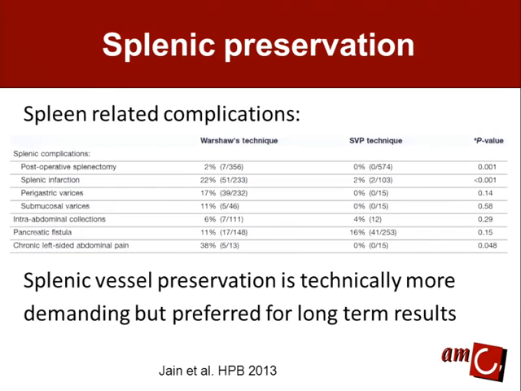But in the same analysis, they also showed that the spleen-related complications are increased when using the Warshaw technique. 2% of the patients in the Warshaw technique still need a postoperative splenectomy, and splenic infarction was seen in 22% of the patients. And maybe more important, the chronic left-sided abdominal pain was encountered in the Warshaw technique in 38% of the patients, which to my opinion probably is a somewhat unknown complication of this technique.